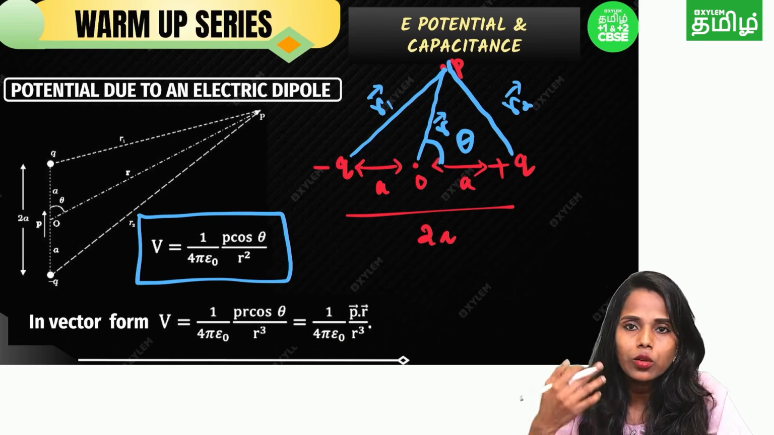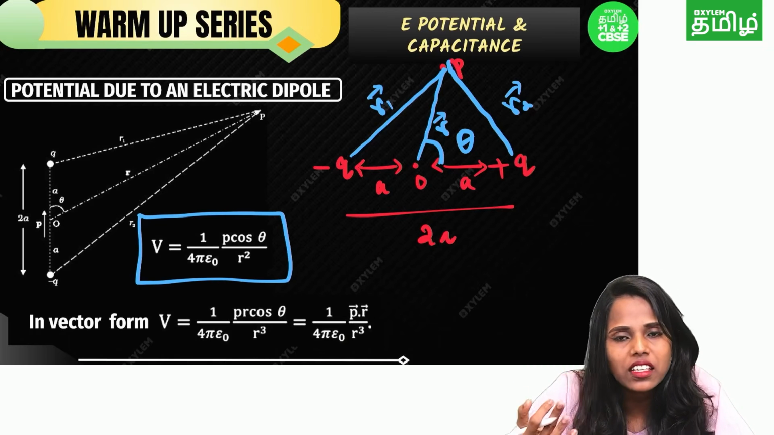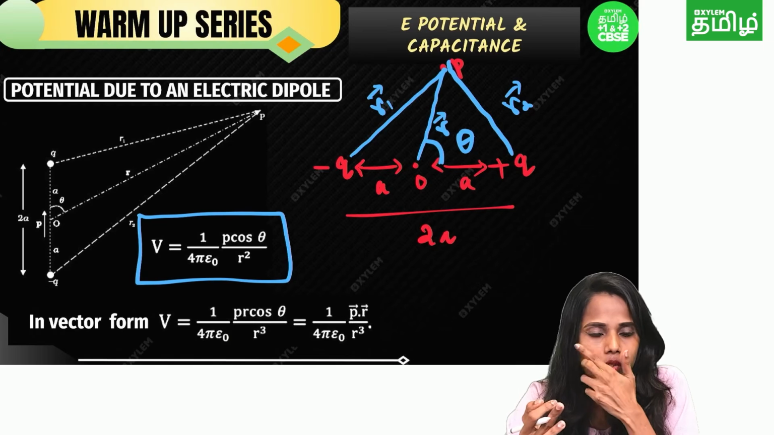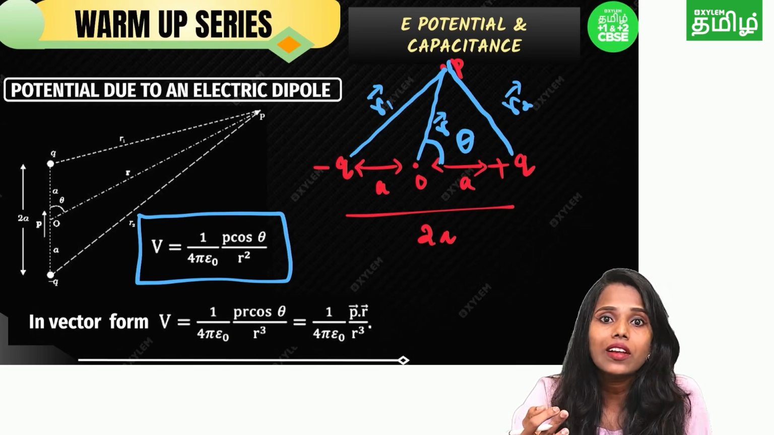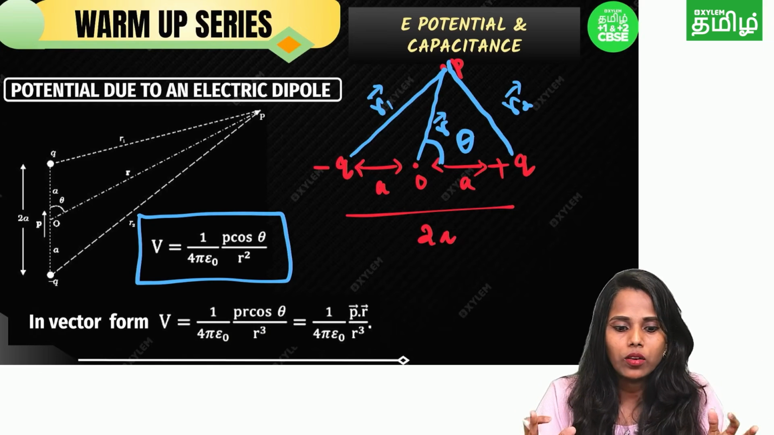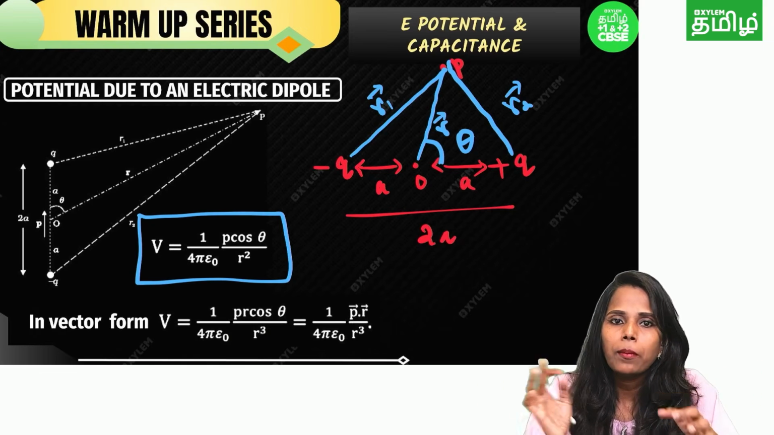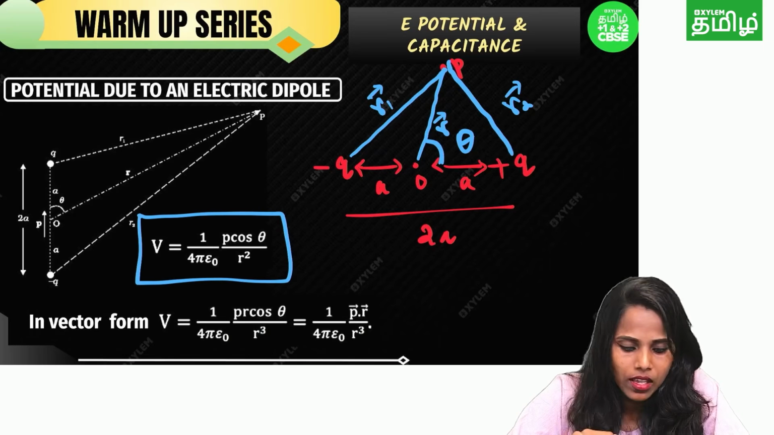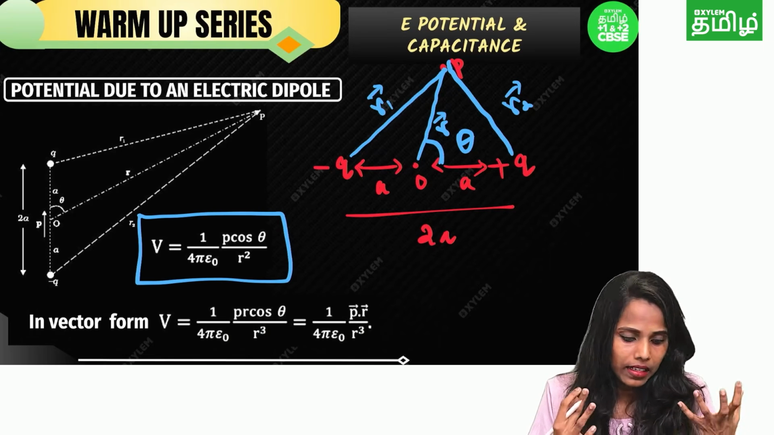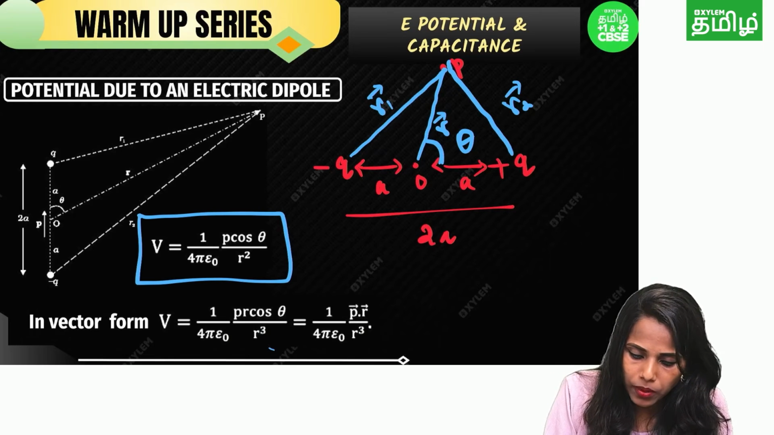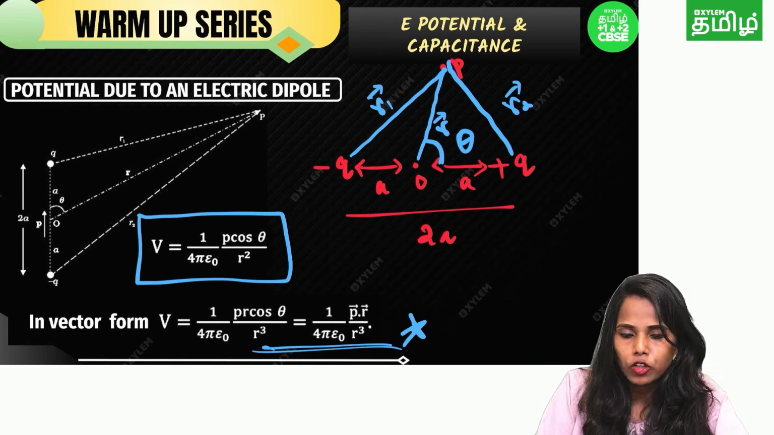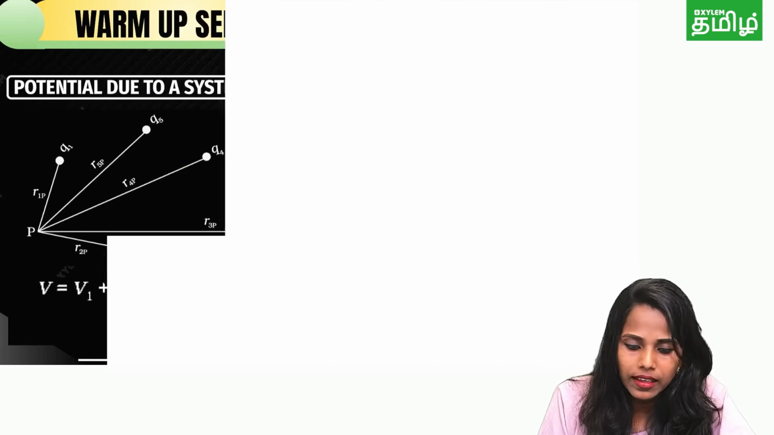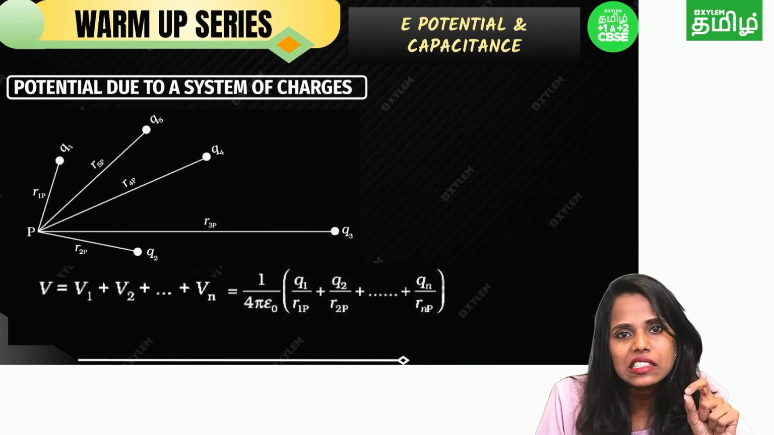So you can give the theta value. If you give the theta value as 90 degrees, cos 90 is 0 only, so you will get the potential as 0. Suppose you give the theta value as 0, cos 0 is 1, so V is equal to Kp by R square. If you want to write it in vector form, you can choose this formula: 1 by 4 pi epsilon naught P vector dot R vector divided by R cube. Got it? Clear?